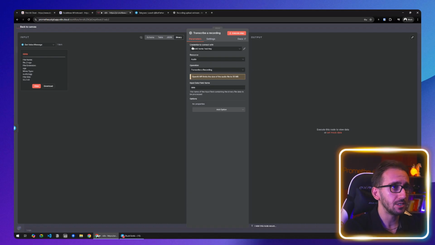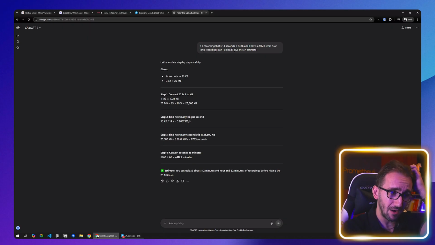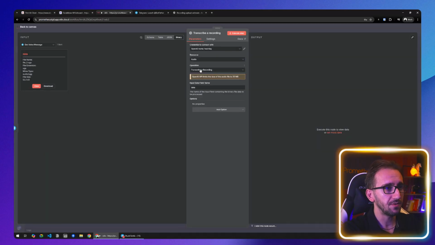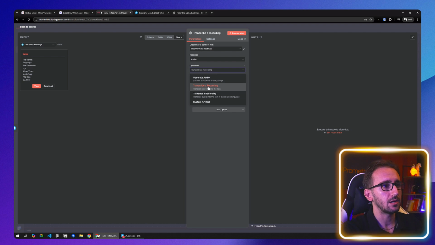For demo purposes, 1 hour is more than enough. We just need to send maybe maximum a minute of a voice message. So this is going to be super useful just for the demo purposes, which is fine for us. Make sure the operation is not translate or generate audio, it's just transcribe the recording.